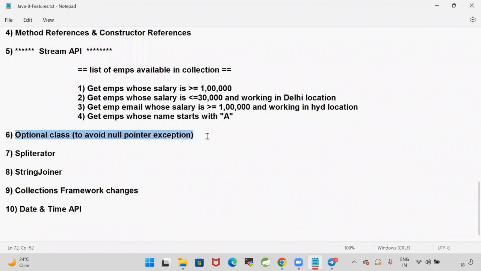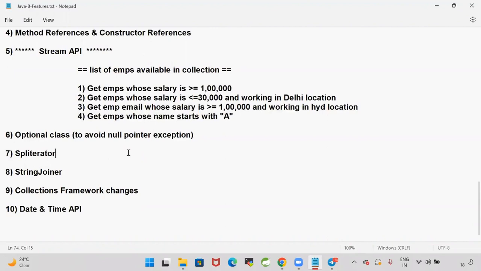This was introduced in the java.util package. When you perform some operation on a null object, you will get a null pointer exception. To avoid that null pointer exception, they introduced this Optional class in Java 1.8. And to do parallel processing on the data, Java 8 introduced a concept called Spliterator.